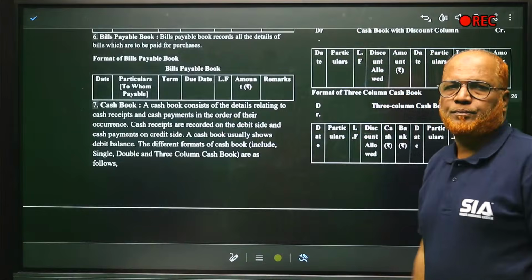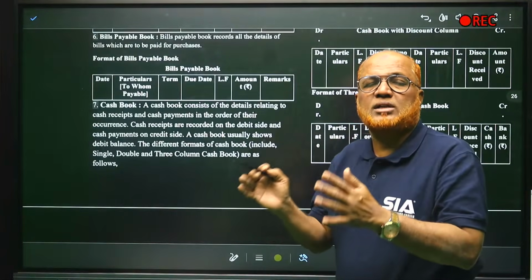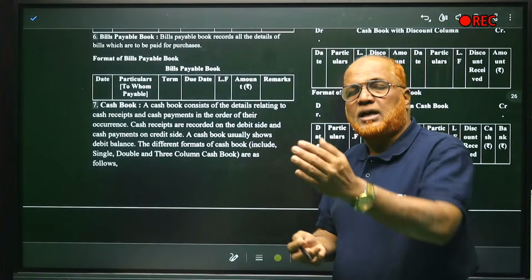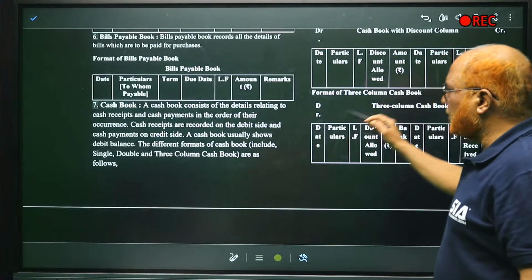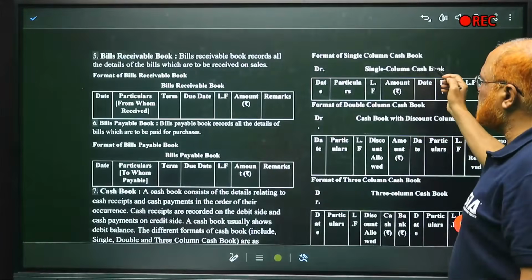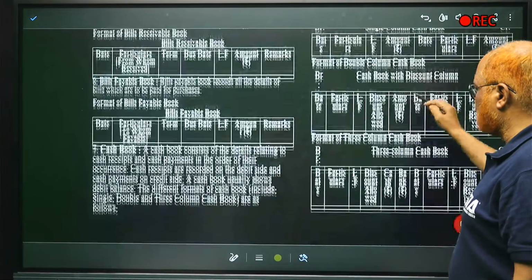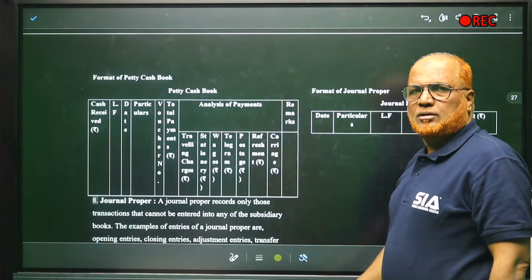Cash book. The cash book is a subsidiary book in which all cash transactions are recorded. Cash received and cash paid, all are recorded in the cash book. Cash books are again divided into single column cash book, double column cash book, and three column cash book.